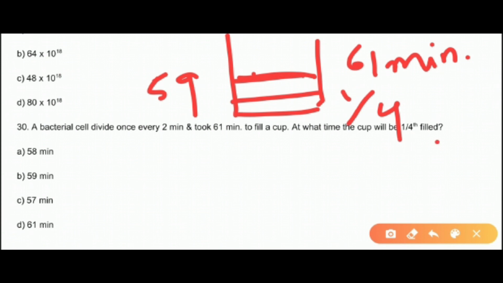So यहाँ पर क्या पूछ रहे हैं? 1/4. So 1/4 के लिए आंसर क्या होगा? 61 minus 2 is 59. 59 minus 2 is 57. So at 57 minutes the cup will be 1/4 filled, right?